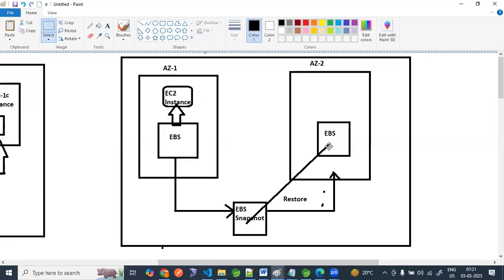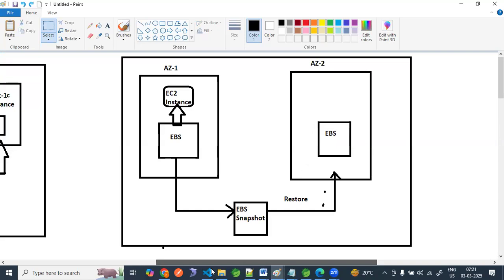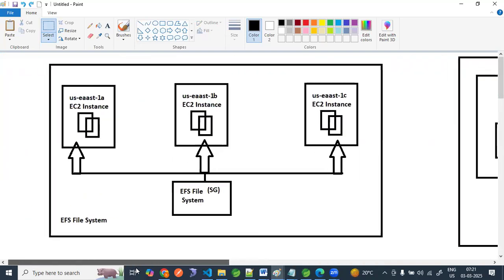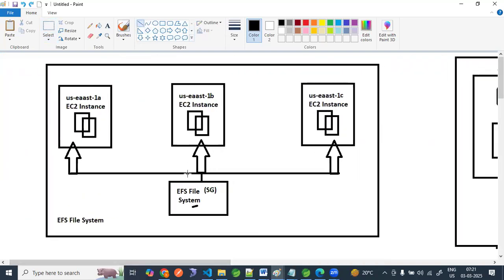Coming to EFS, we create an EFS file system and connect to n number of EC2 instances. This is the benefit: whatever data is inside this EFS file system, the same data will be available in any of the EC2 instances at the same time. Apart from that, we have some EFS storage classes also, we will see that.